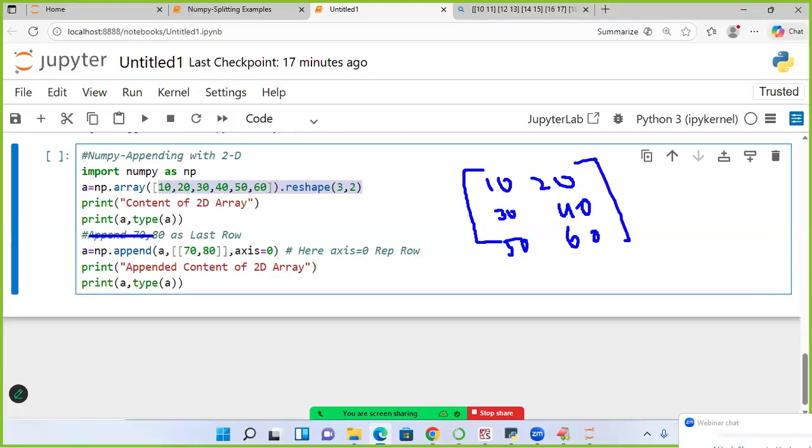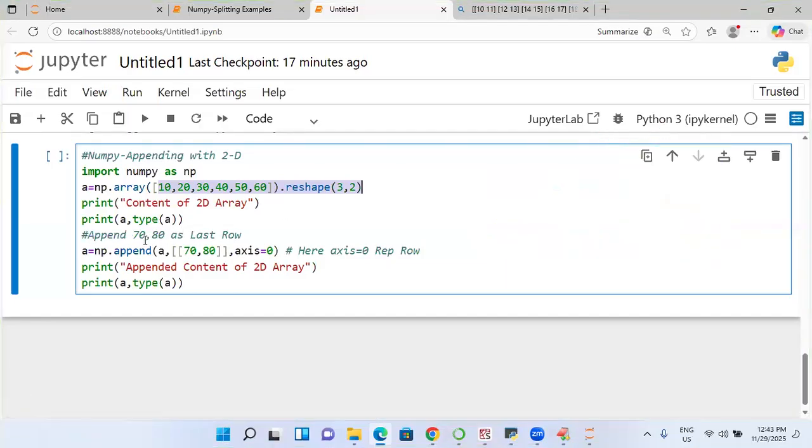Now I am going to append some value. What is the new value I want to go for? How many column values I need to take? 3. I need to take 3. So I will take 70, 80, 90. How to represent it? I am going to say append 70, 80, 90 as what value? Last column value. There I need to mention axis equal to what first? 1. Here axis equal to 1 represents what? Column. So np.append of etc.